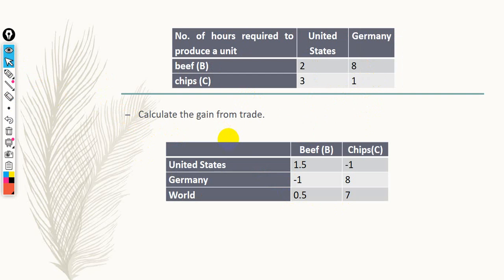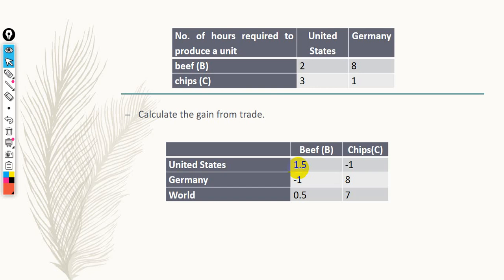Point number C. Calculate the gain from trade. As we said before, gain from trade is calculated as after minus before. After trade, the United States will specialize in the production of beef, so they are going to produce 2.5 units. Before trade, the country produces only 1 unit.